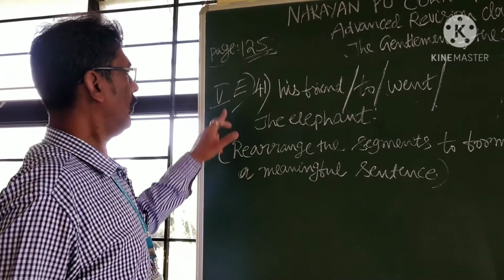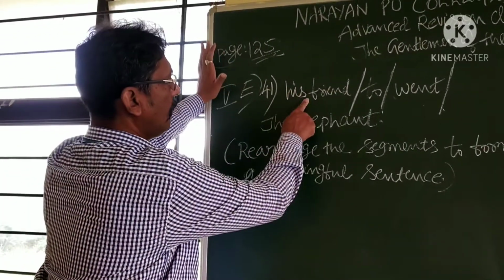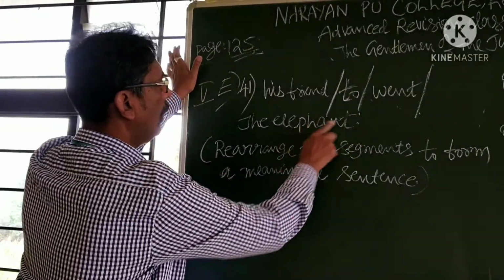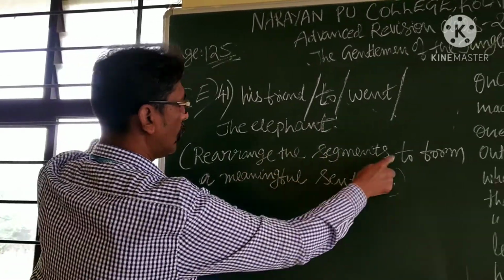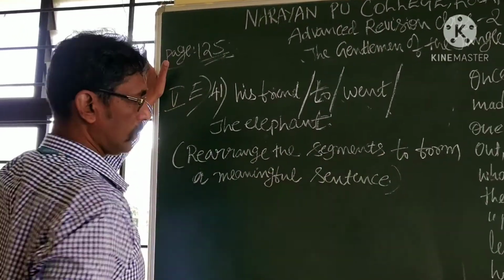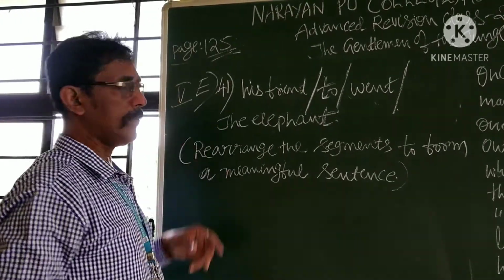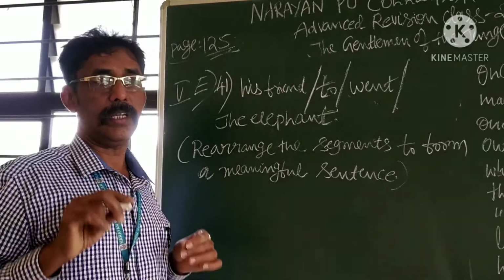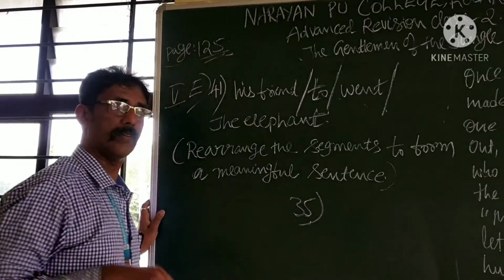Question number 58, 41. His friend too went the elephant. Rearrange the segments to form a meaningful sentence. Be careful here. It is a question number maybe 41 here, 58. It is a fixed question. In second PUC English 2, the question number is 35, a fixed one.